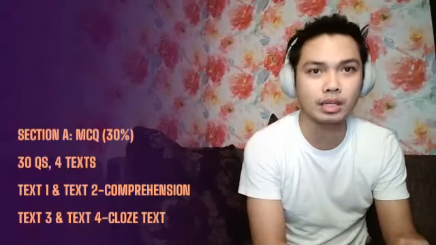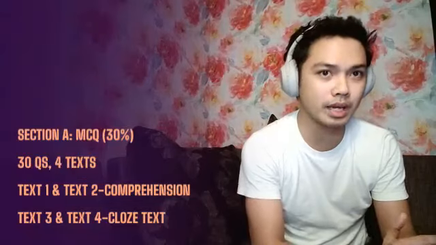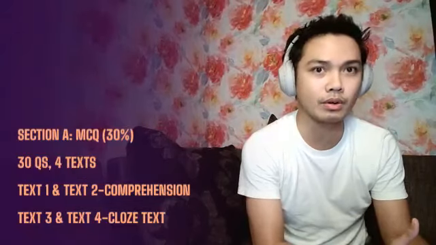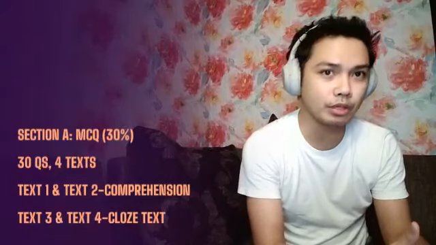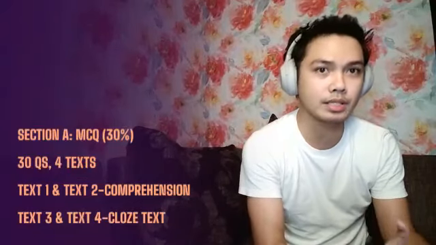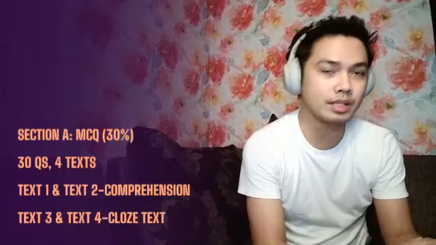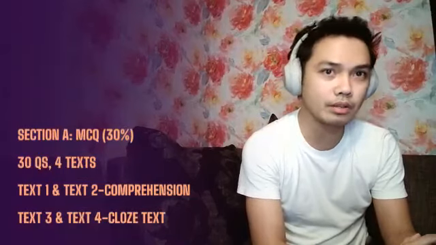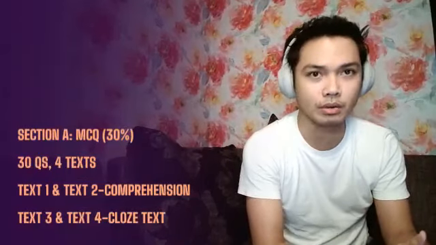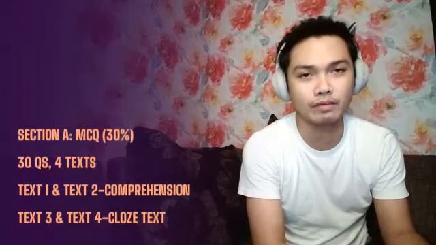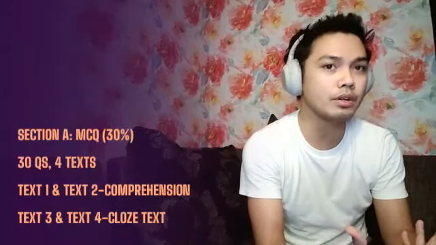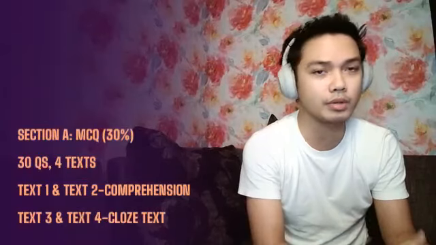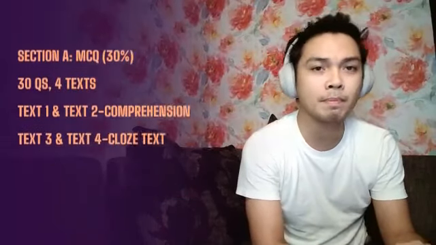Now, for this section only, because you are dealing with four texts and you need to select your answers on the ELIP exam platform, you will need to download the file containing all four texts first. Open this text in one window, and the other window is for you to select your answers. You also have the option of downloading the texts and printing them. Whichever you feel is more convenient to you, it's up to you.